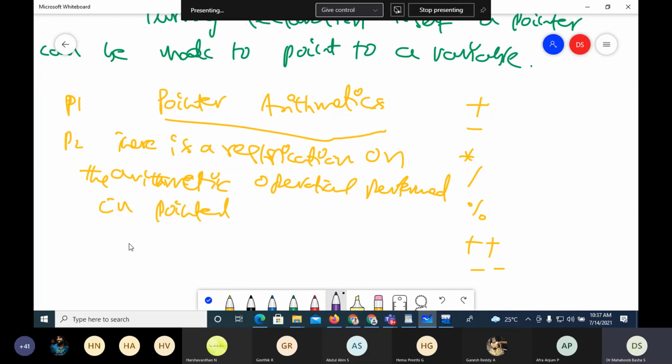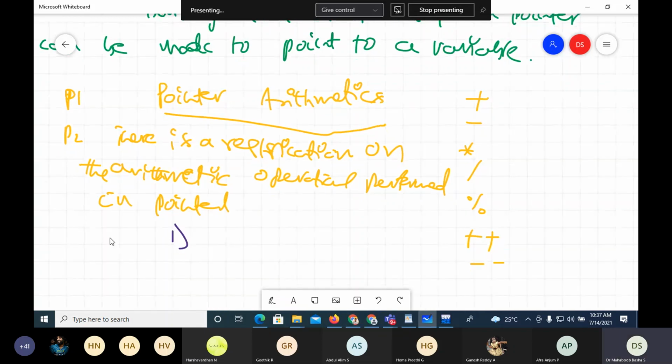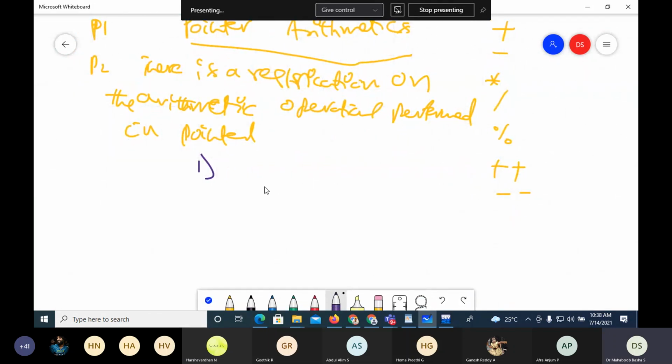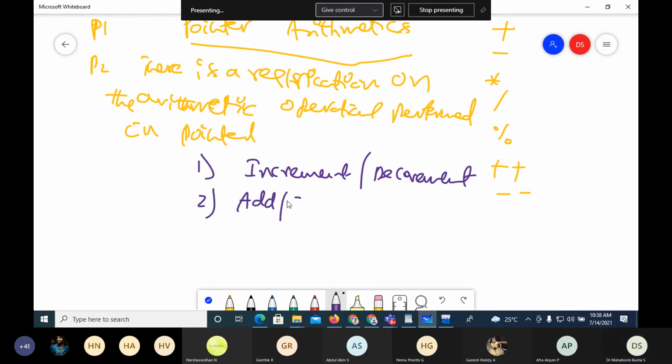So the restriction is that only some operations you can perform, not all. Increment and decrement you can perform on pointers. Then add or subtract an integer to or from a pointer.